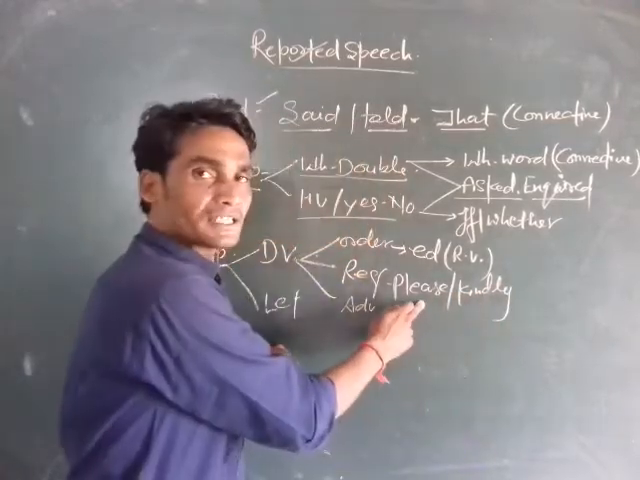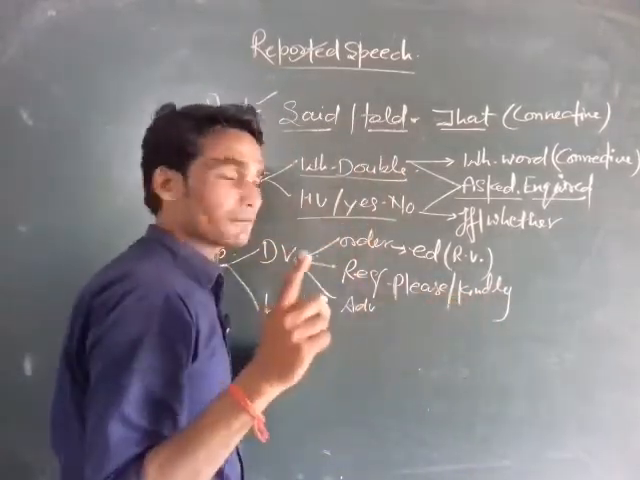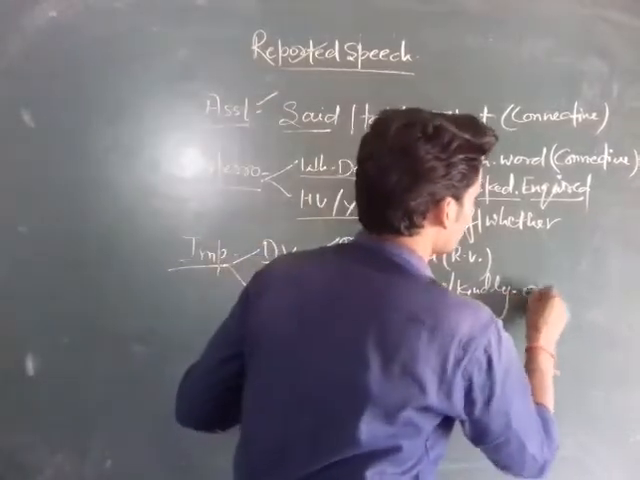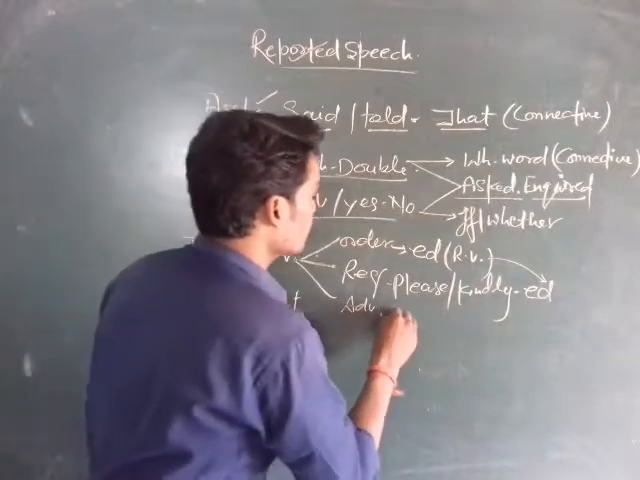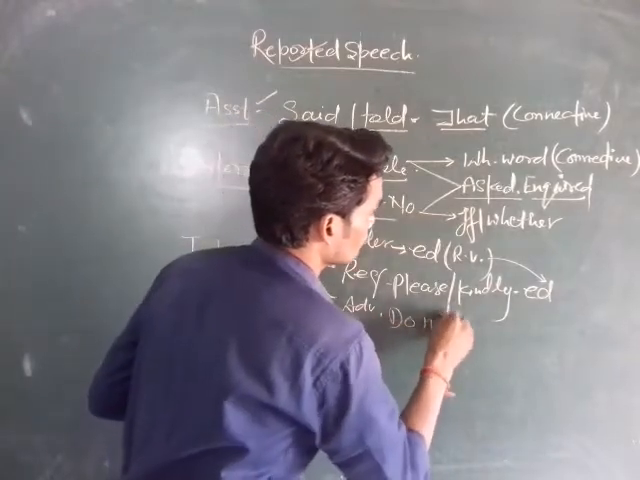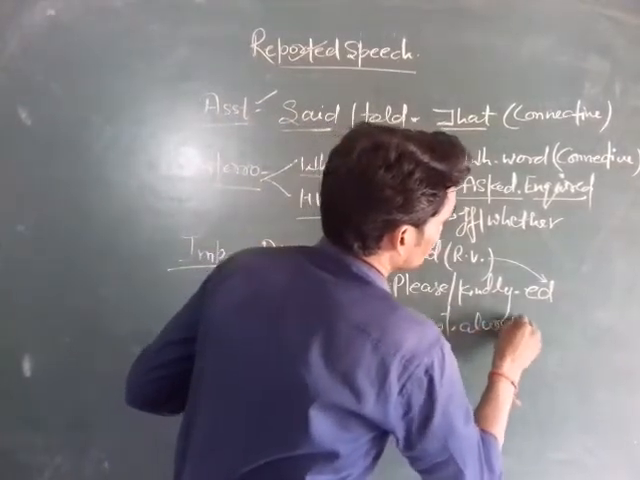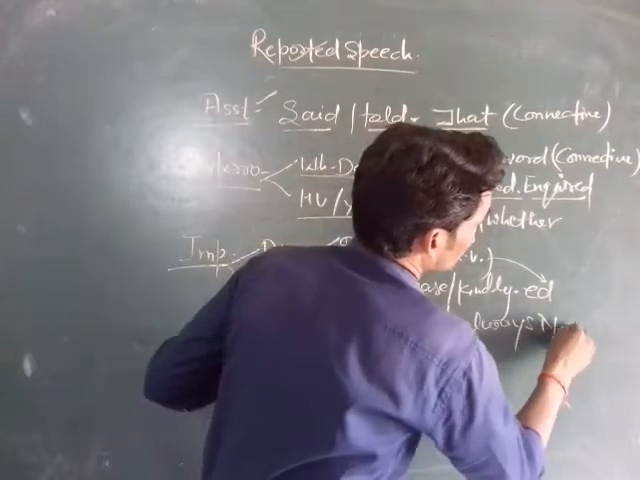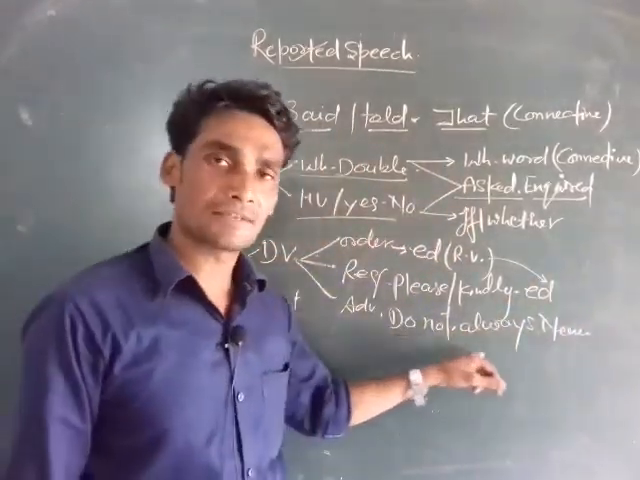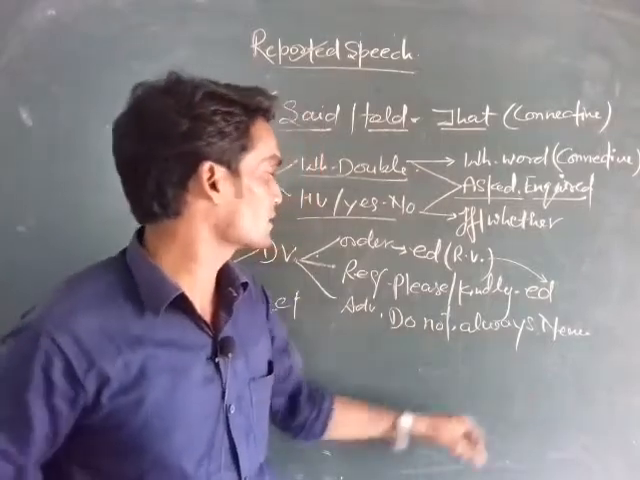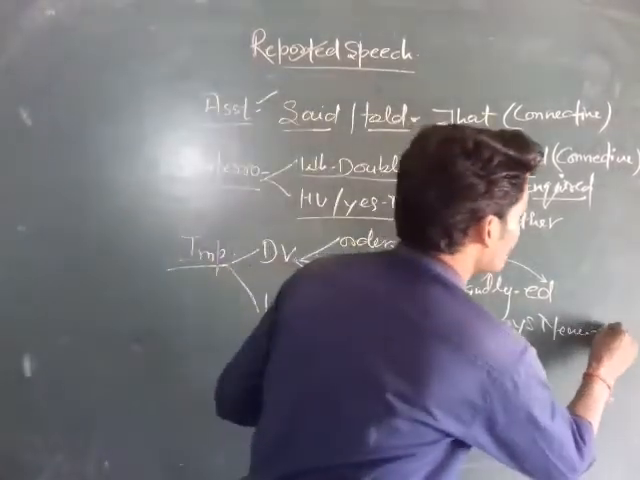If we find please or kindly, one of them, then we use requested as a reporting verb. And if we find do not, always or never in the starting of the sentence, then we use advised as a reporting verb.